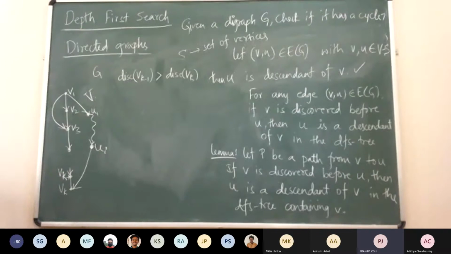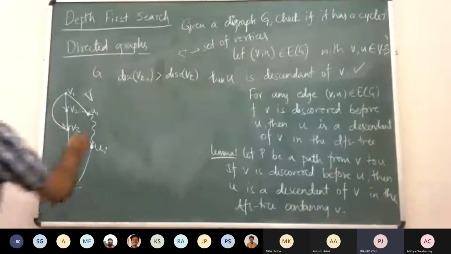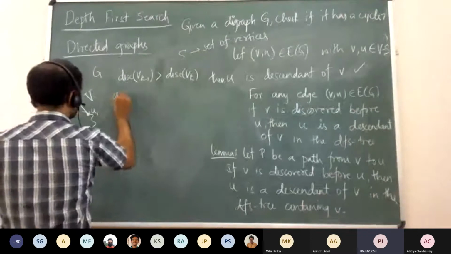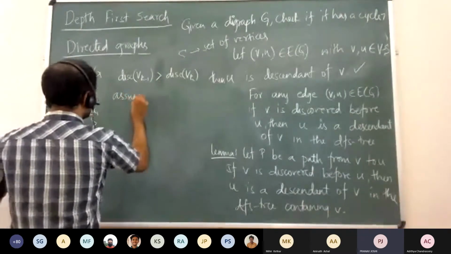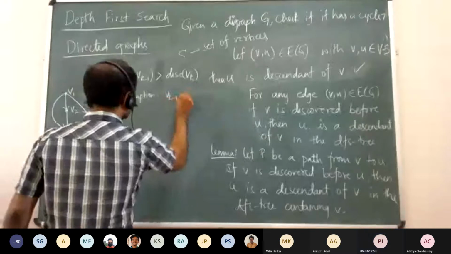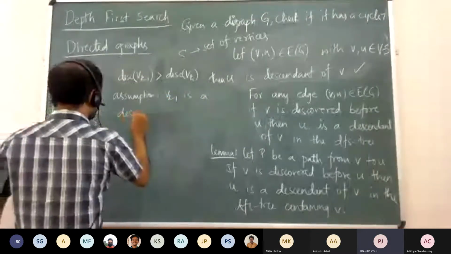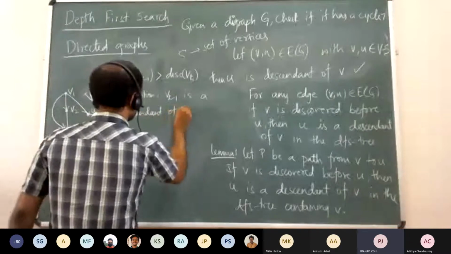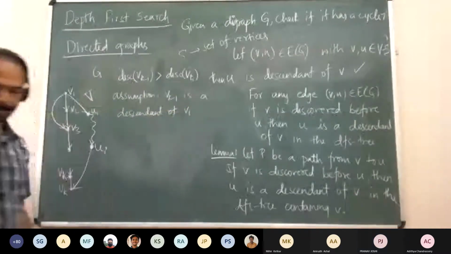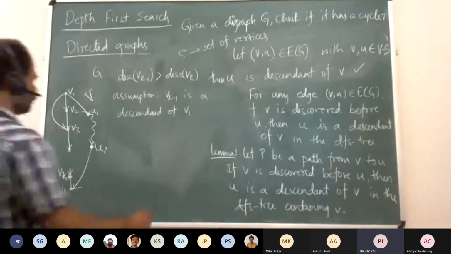And since we have assumed that Vk minus 1 is a descendant of V1, then I think Vk will also be a descendant, because V1 is discovered first, and Vk has to be discovered after V1.